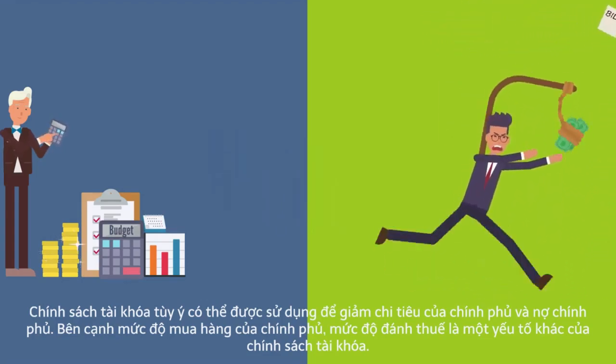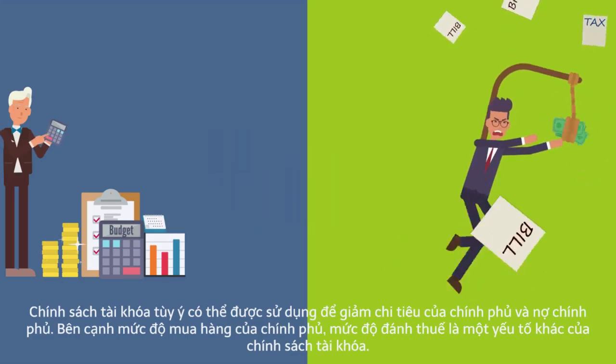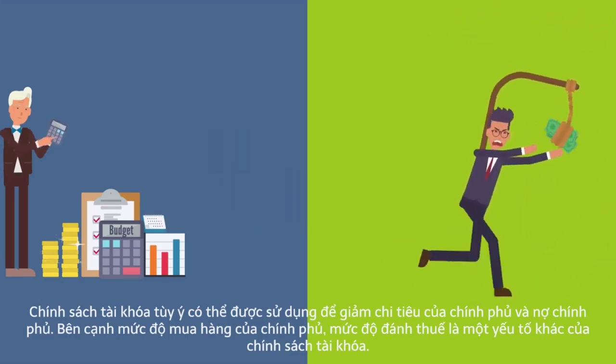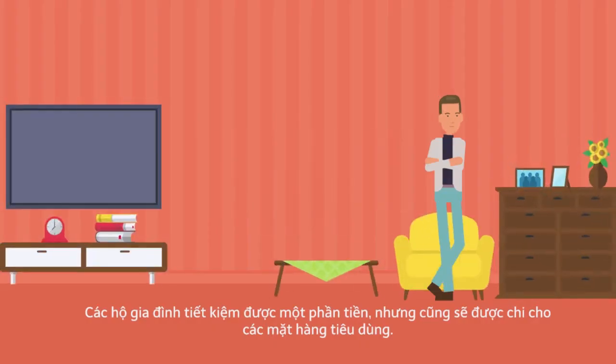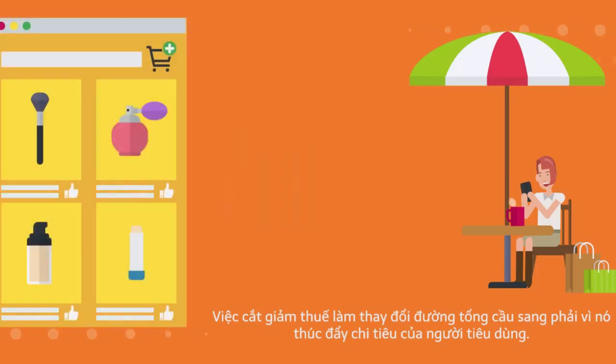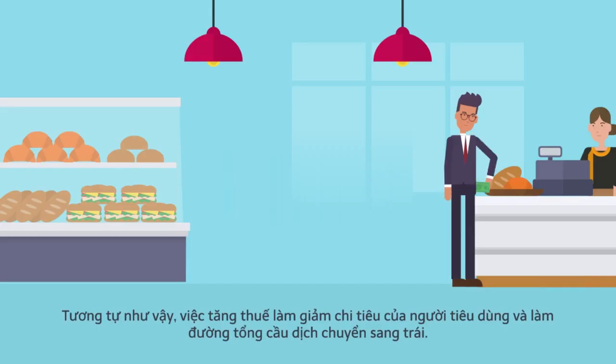Aside from the level of government purchases, the level of taxation is another element of fiscal policy. When the government lowers personal income taxes, for example, households' take-home pay rises. Some of the extra money will be saved by households, but it will also be spent on consumer goods. The tax cut shifts the aggregate demand curve to the right because it promotes consumer spending. A tax increase, likewise, reduces consumer spending and causes the aggregate demand curve to shift to the left.